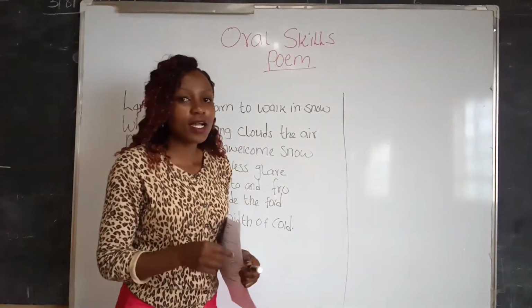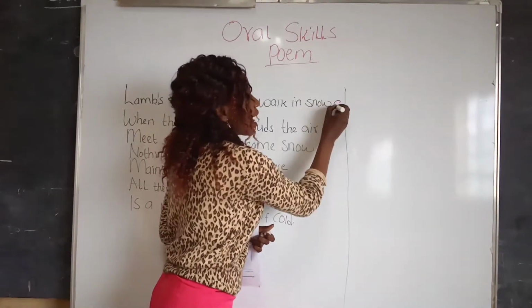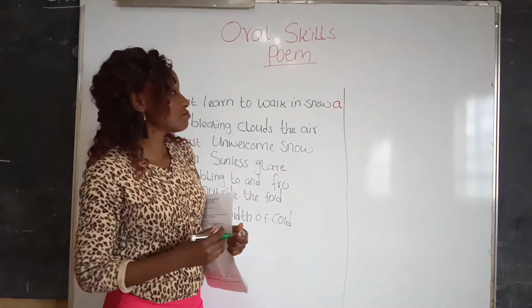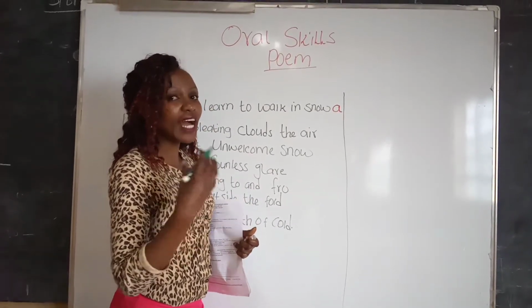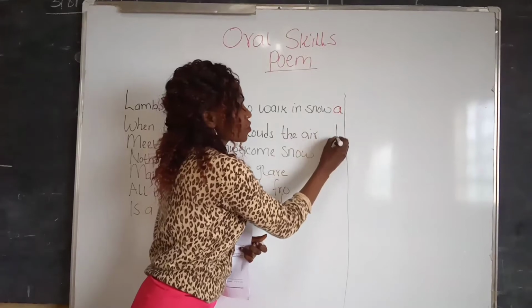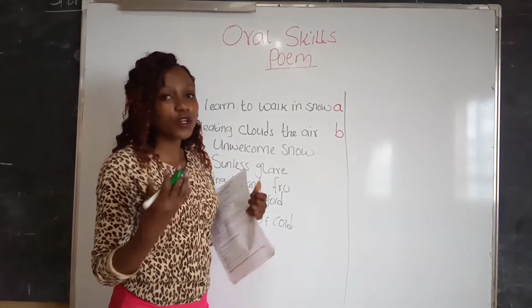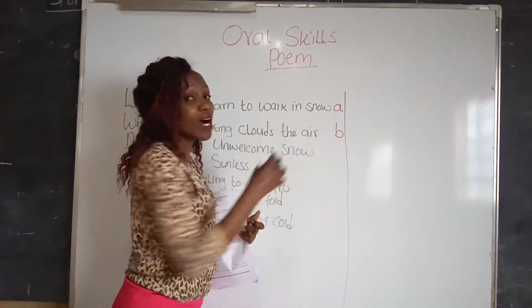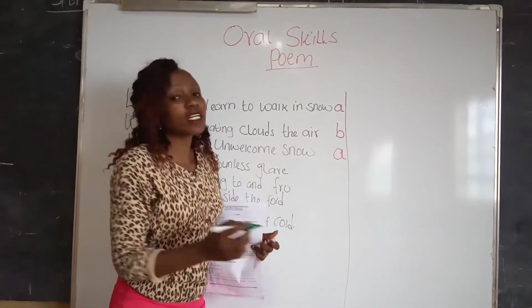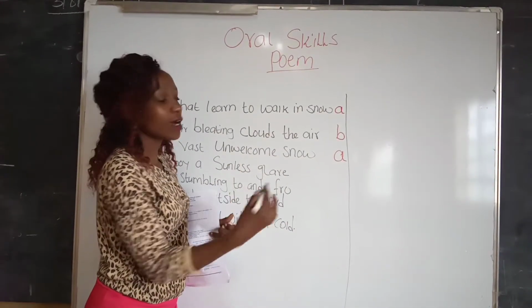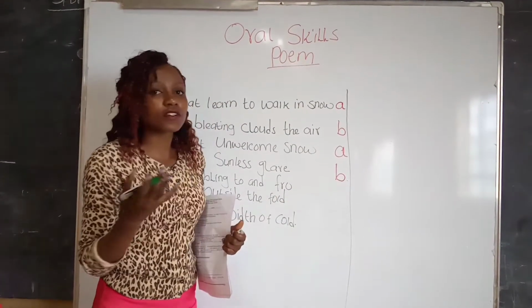The first word is snow. Pronounce it right. So we're going to use the letter A. The second sound is air. You are right, we have the A sound at the end. So we move to the next letter because the sounds are not similar. Third, snow. Snow and snow are similar, so we use the same letter, that is A. The next one is glare. Glare, air. They are similar, so we're going to use the same letter, that is B.